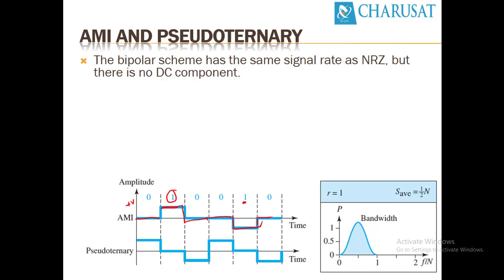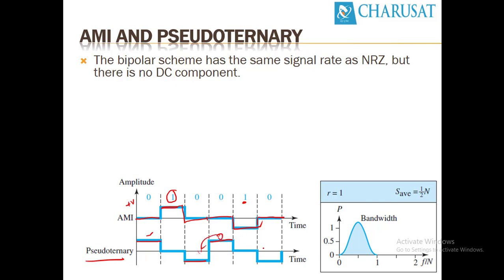Pseudo ternary is the inverse of AMI. Here, 0 will toggle from positive to negative. You can see this is the first 0, so it is positive. The next 0 is the inverse of the previous 0. This is the inverse of the previous 0, and this is the inverse of the previous 0. And 1 will be represented by 0 voltage.